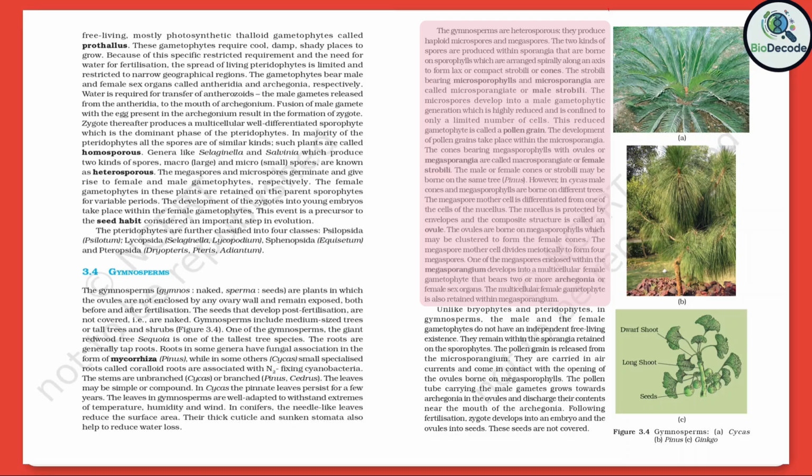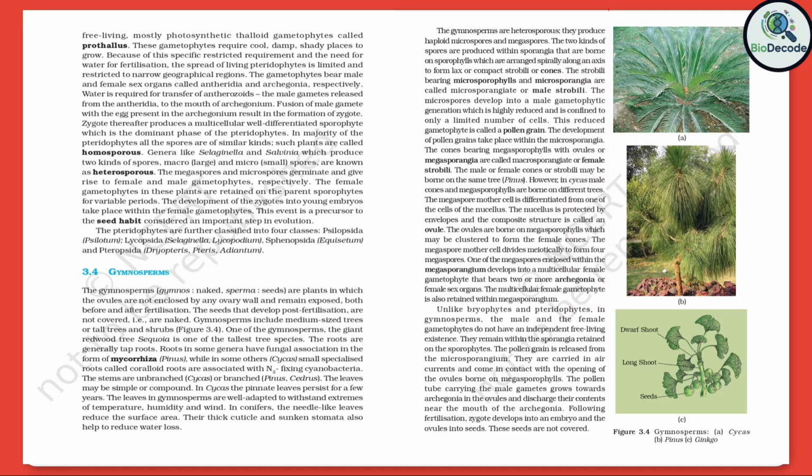The megaspore mother cell is differentiated from one of the cells of the nucellus. The nucellus is protected by envelopes, and the composite structure is called an ovule. The ovules are borne on megasporophylls, which may be clustered to form the female cones. Megaspore mother cell divides meiotically to form 4 megaspores. One of the megaspores, enclosed within the megasporangium, develops into a multicellular female gametophyte that bears 2 or more archegonia or female sex organs. The multicellular female gametophyte is also retained within megasporangium.